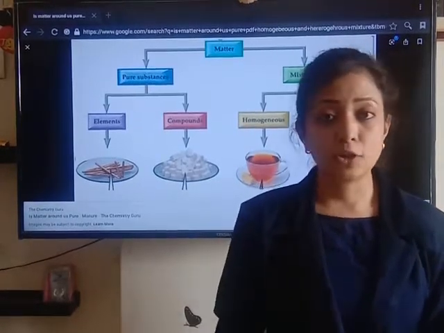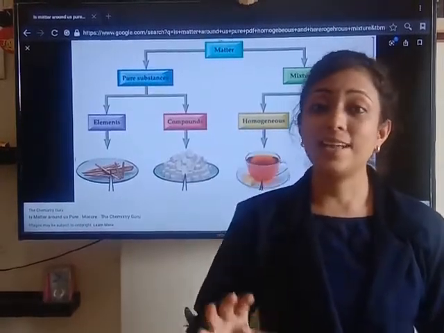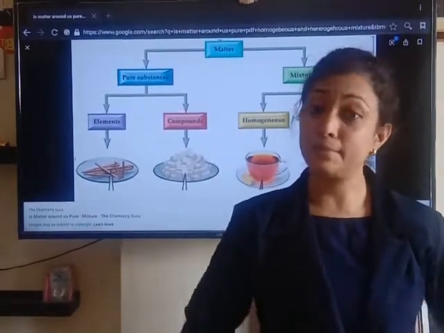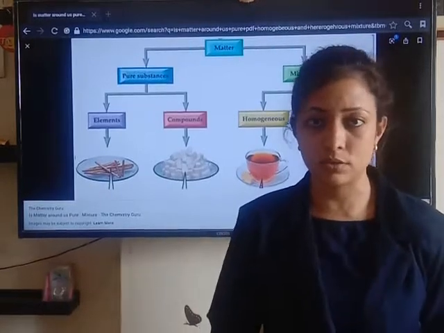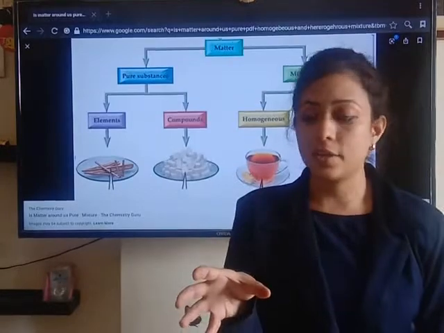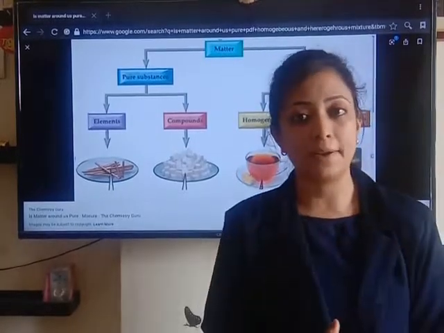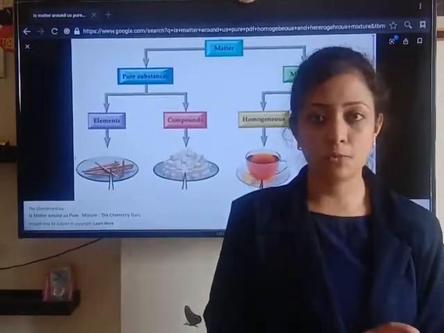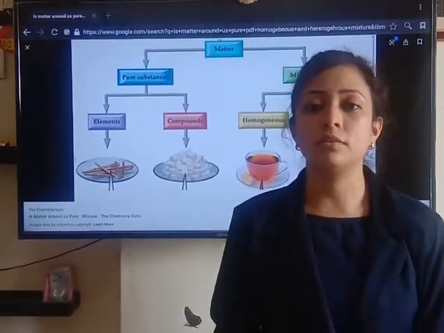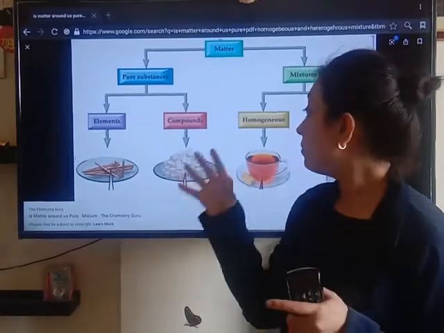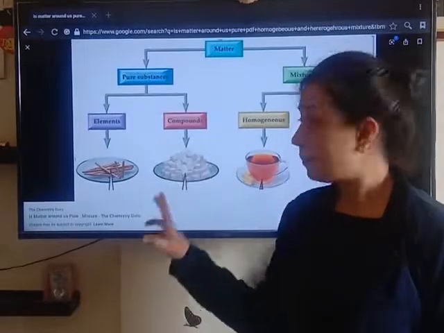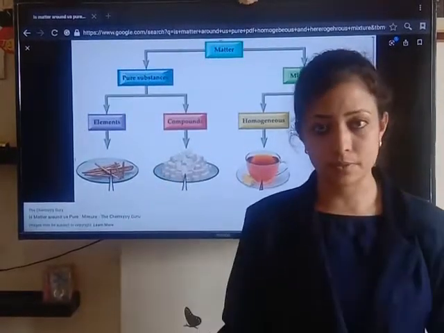compound. And if we talk about a beaker containing pure water, now you will say that the beaker containing pure water has hydrogen as well as oxygen, so it is a mixture. No. Why? Because in that, hydrogen and oxygen are chemically bonded to form molecules of water, and that beaker contains only molecules of pure water. It means pure water, that distilled water, is nothing but a pure substance. So a compound is itself a pure substance.